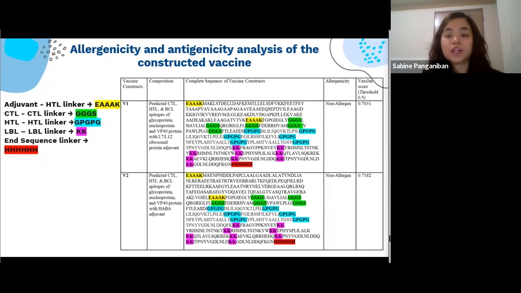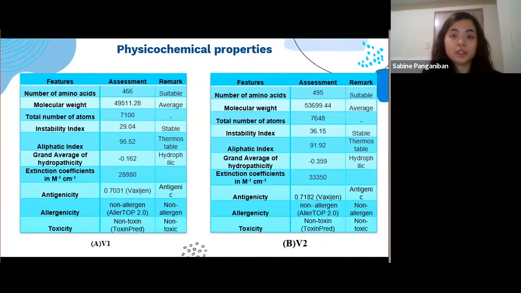So different adjuvants were chosen in the vaccine constructs to analyze the effects of the adjuvants on antigenicity and on the immune response. The results of the physicochemical properties analysis are listed here for the two vaccines. Both vaccine constructs were found to be potentially antigenic and non-allergenic. The difference between the two vaccines is that V2 has the highest predicted extinction coefficient, and it also had the lowest